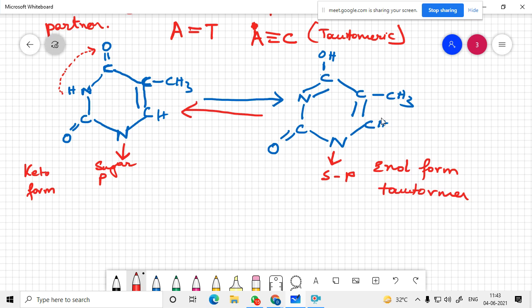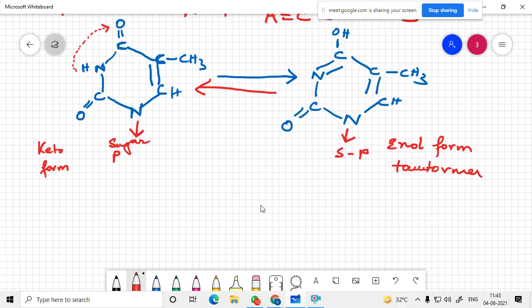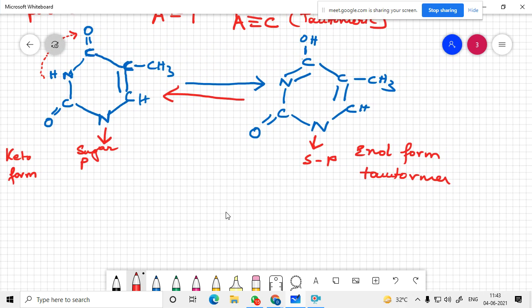Now as a result of formation of this tautomer, instead of A, this is thymine.